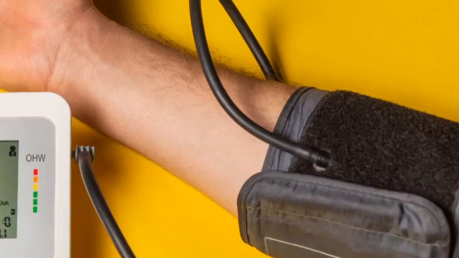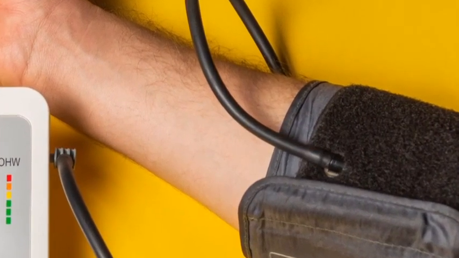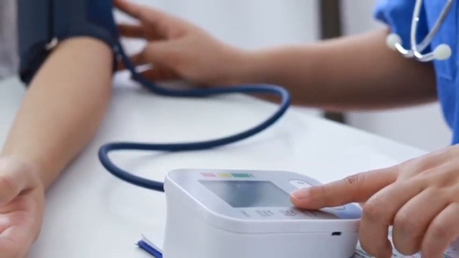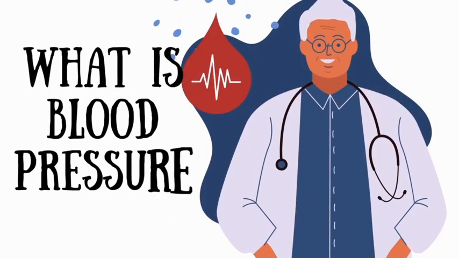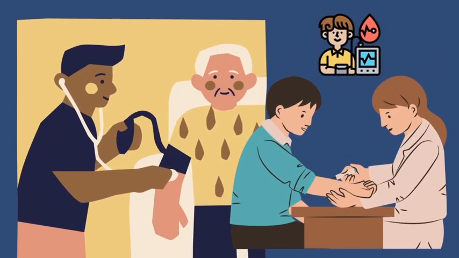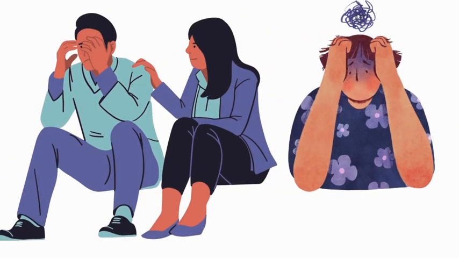Knowing what normal blood pressure is. Normal blood pressure is usually measured as 120 over 80 mmHg. However, blood pressure can vary between people based on things like age, sex, general health, and lifestyle. Blood pressure generally tends to increase with age due to things like hardening arteries and lower elasticity.